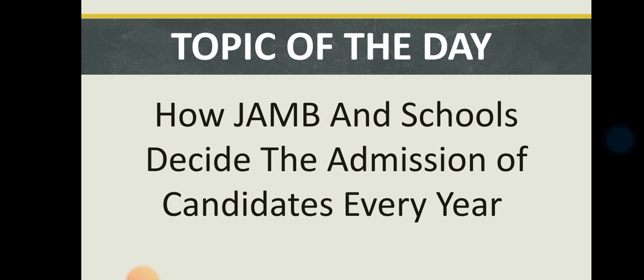If you think that you score 250 and you're automatically going to gain admission, my sister, my brother, I want to tell you that it doesn't work that way. It doesn't work that way, because every year a good number of candidates that apply for undergraduate admission into respective institutions end up not securing admission even with their high JAMB score and post-UTME scores. There are many factors responsible for that, so I want to explain those factors now. One of the factors responsible for that is admission quota.